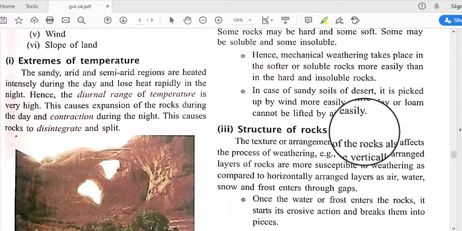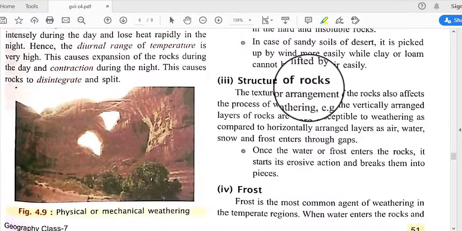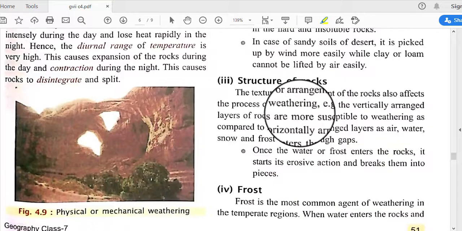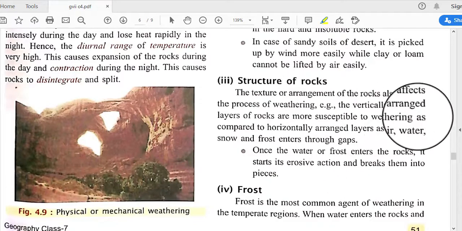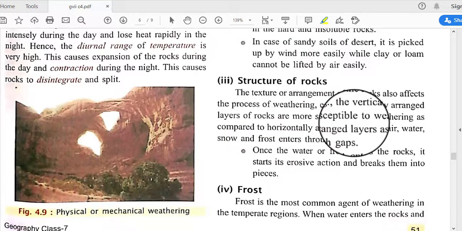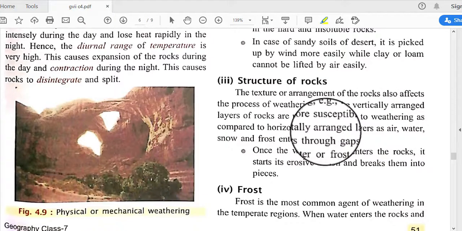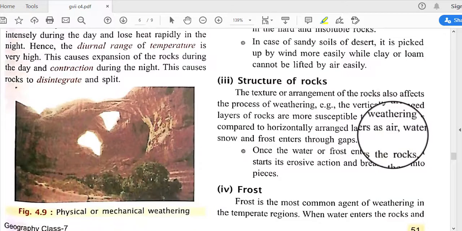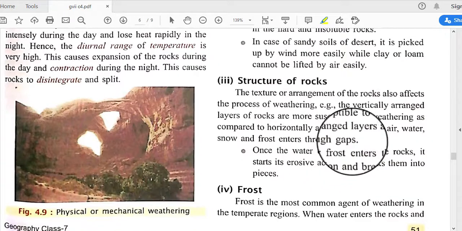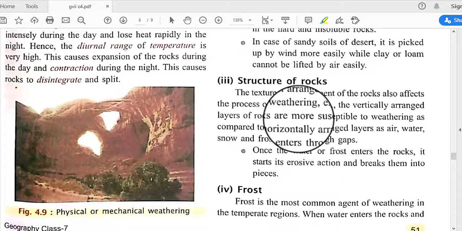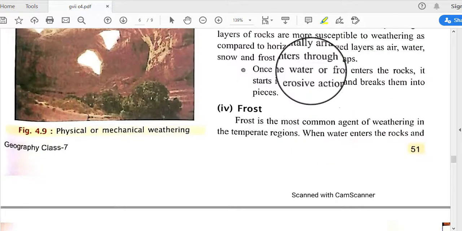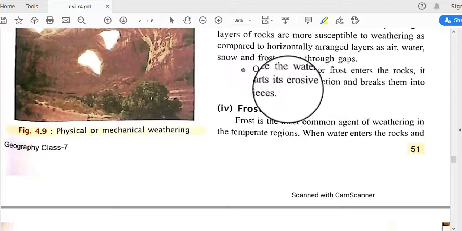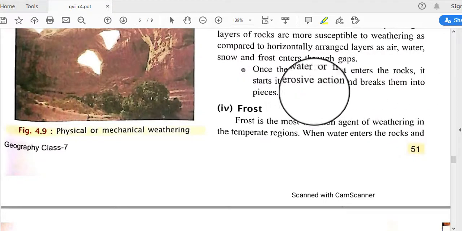Next is structure of rocks. The texture or arrangement of rocks also affects the process of weathering. Vertically arranged layers of rocks are more susceptible to weathering as compared to horizontally arranged layers, as air, water, snow and frost enter through gaps. So the structure of rocks also determines how much weathering will happen there. Once water or frost enters the rocks, it starts its erosive action and breaks them into pieces.